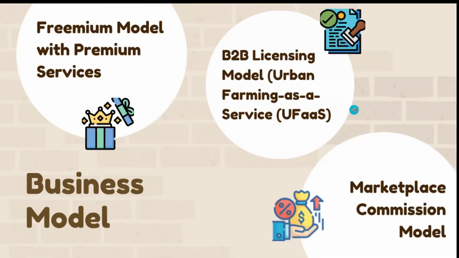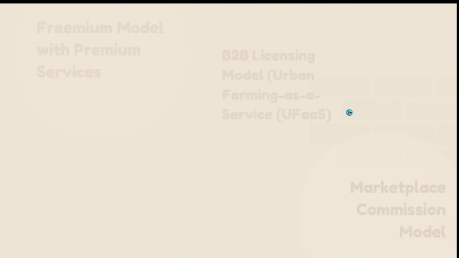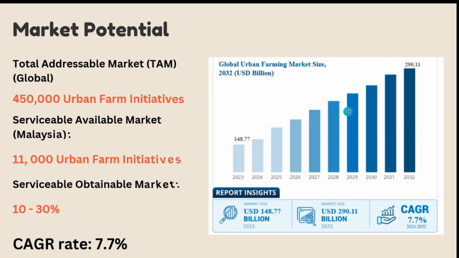For the business model, this solution would involve a freemium model with premium services, a B2B licensing model for urban farming as a service for businesses, and also a marketplace commission in the future. For this proposed solution, there's huge market potential. For the total addressable market, there are about 450,000 urban farm initiatives, and in Malaysia alone there are 11,000. So my proposed solution, from a business perspective, would aim to achieve 10 to 30% of this market.